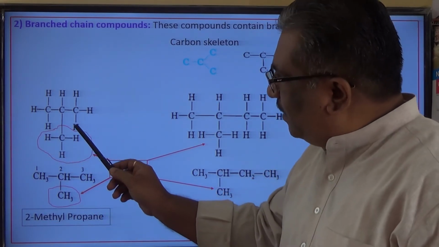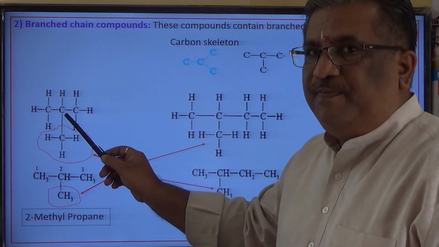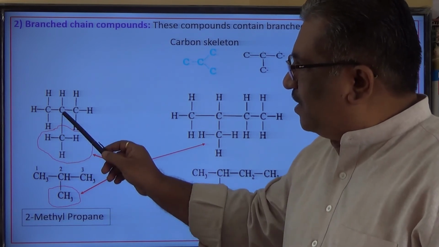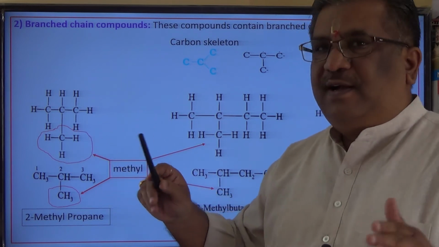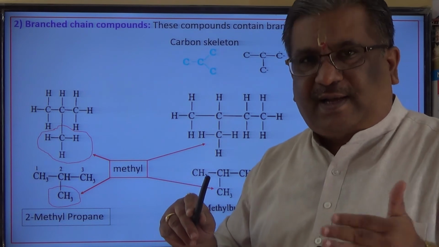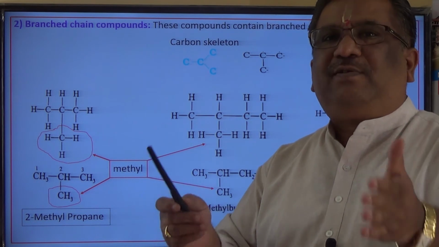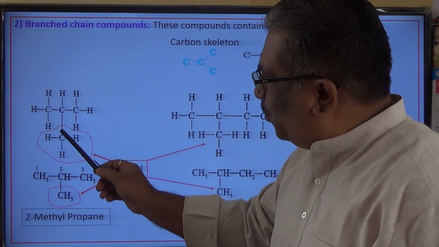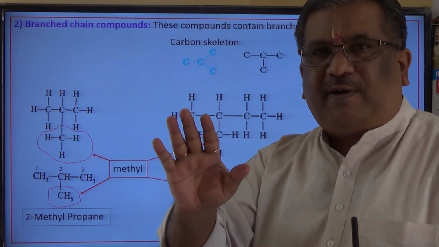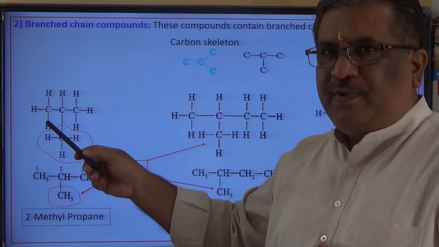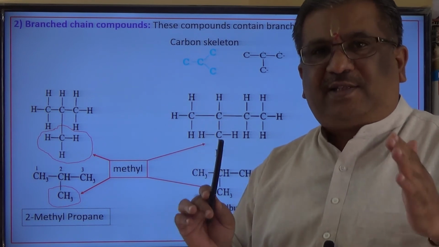This methyl group, along with its arm, is bonding with the middle carbon atom. Therefore this methyl group is an alkyl substituent. Substituent means it has replaced one hydrogen atom. In place of hydrogen, this entire methyl group with its arm, that is a bond, is getting attached to this carbon atom. So the substituent is an alkyl substituent, which is a methyl substituent.